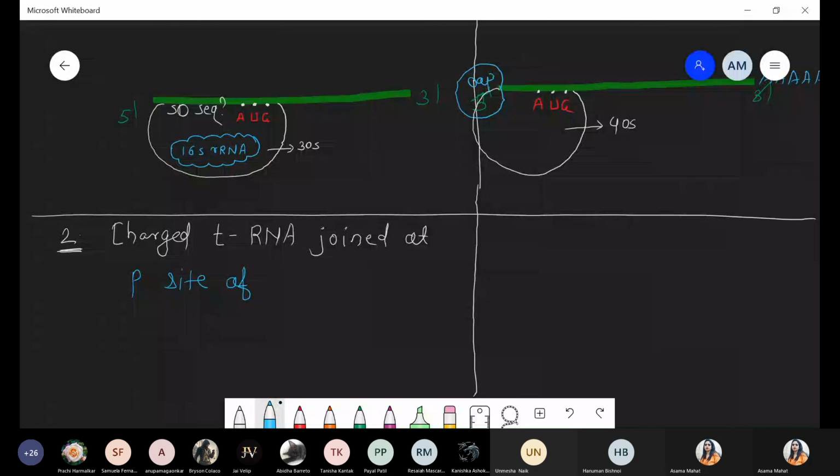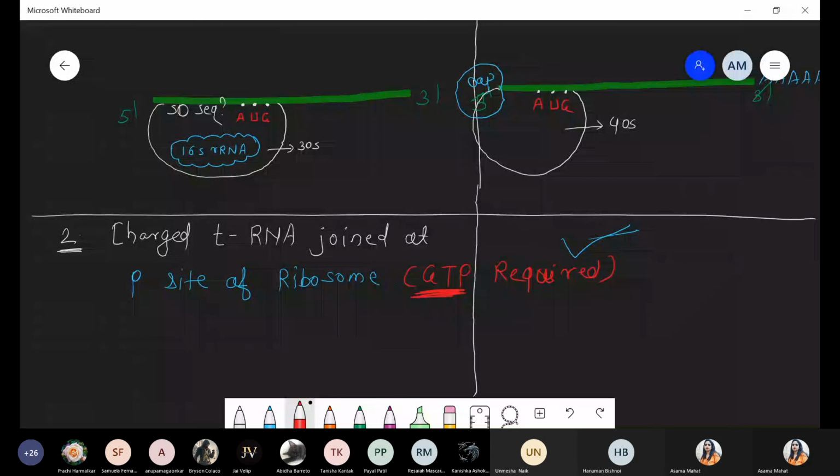Okay, please write down same information here also. That is charged tRNA joined at P site of ribosome. And please remember, whatever we are talking about this joining process, there is a requirement of GTP. So these are the GTP dependent process. There is a requirement of energy in the form of GTP. Same sentence for both pro and eu.